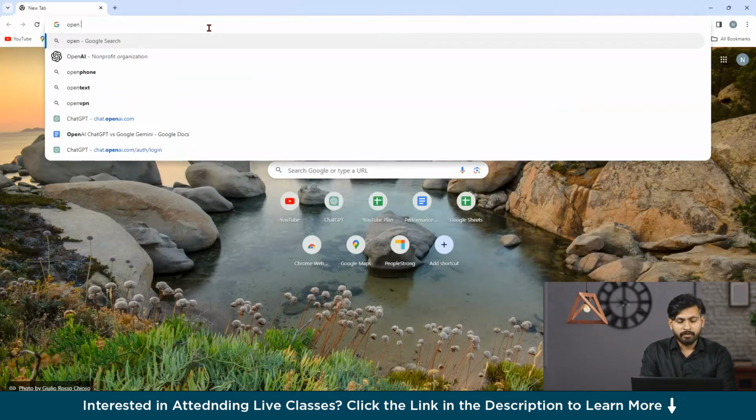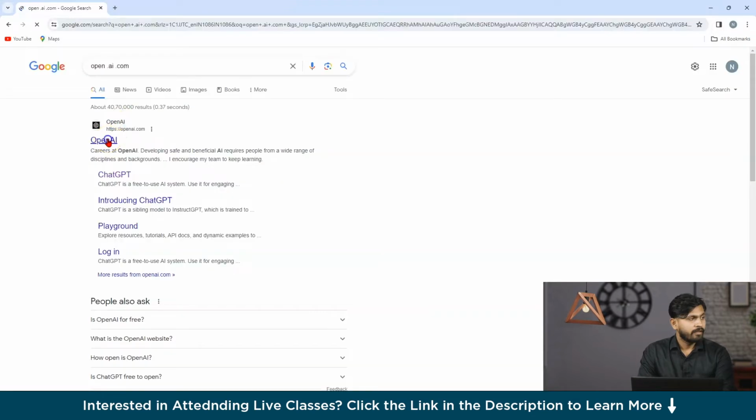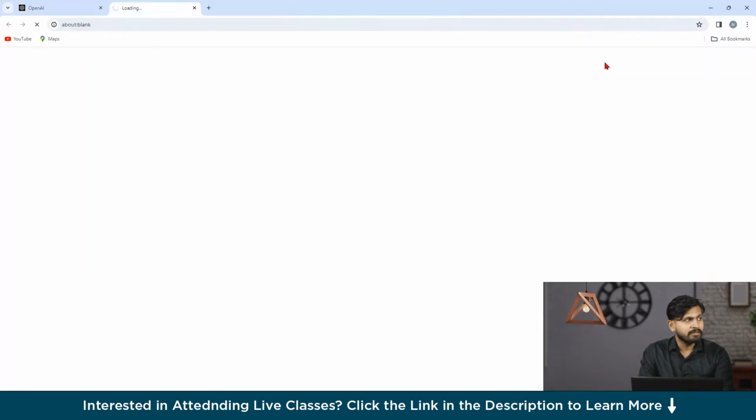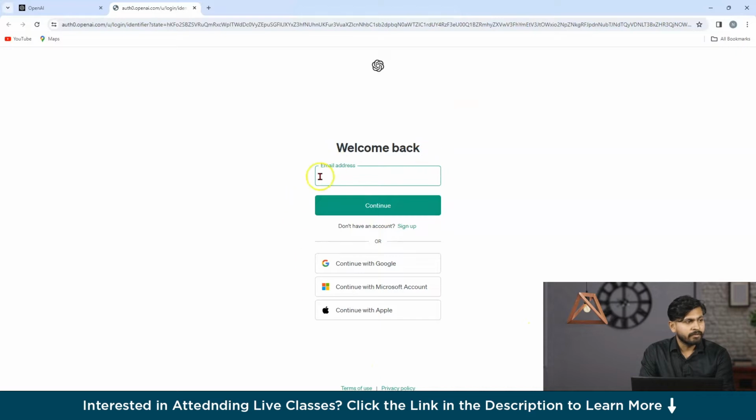So first, go to openai.com. Now, here is your OpenAI, and in this, we'll get ChatGPT. As you can see all over here, we have a login button. Just click on this. In order to log in, you can continue with a Google, Microsoft account, or an Apple account. I would prefer going with a Google account. So just click on this, and my ChatGPT is going to get opened.